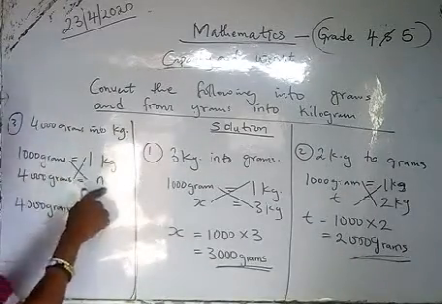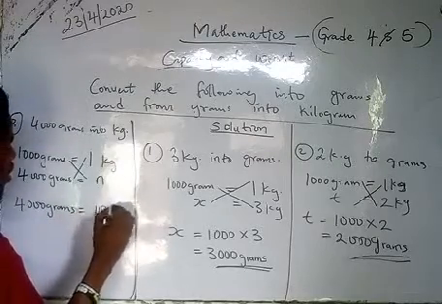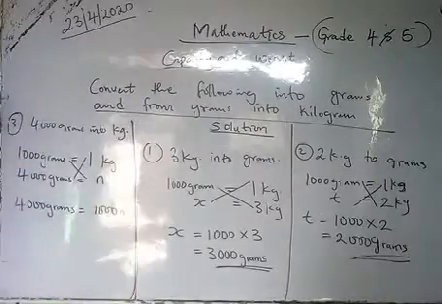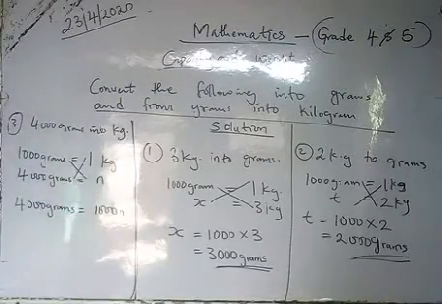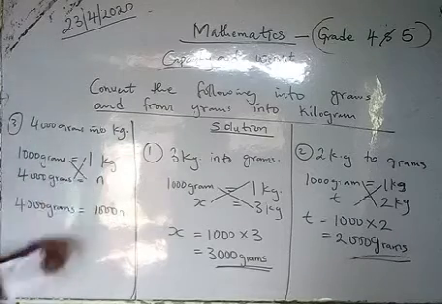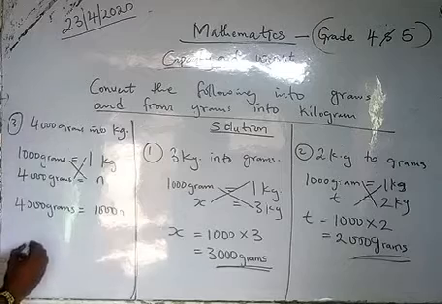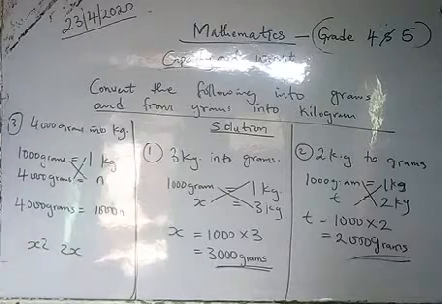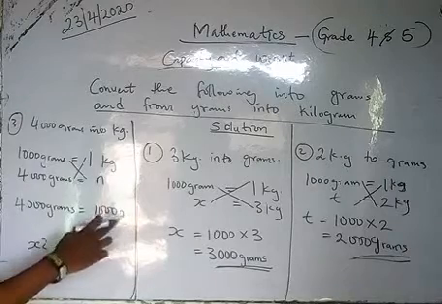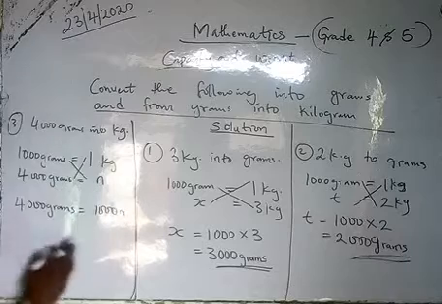Then 1000 grams times n, which is the unknown, will now give you 1000n. That is what we are looking for. 1000n, the unknown. 1000n, not n1000. There's nothing like x2. No, it's 2x. So that is why the n is here. 1000n. This is the n that we are looking for.